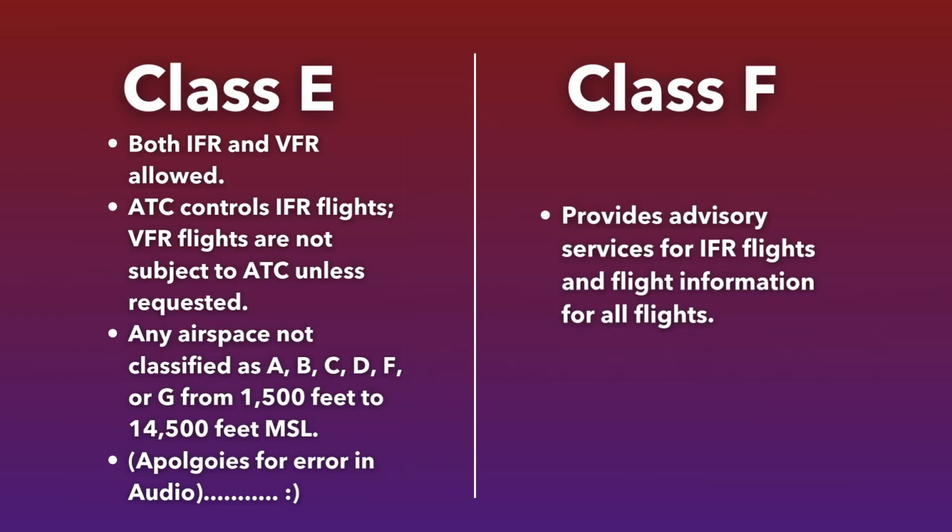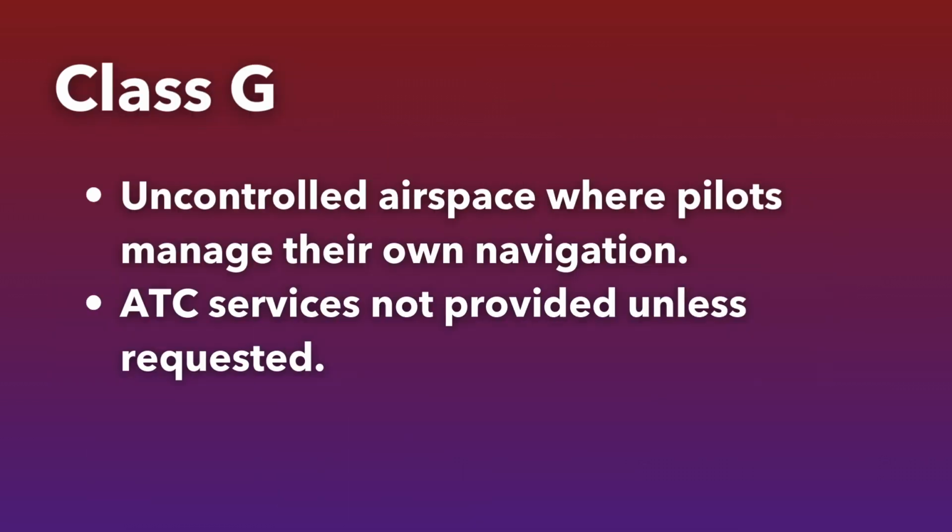Class E allows both IFR and VFR operations, but while ATC controls IFR flights, VFR aircraft are not subject to ATC oversight unless requested. Generally, any airspace between 1,500 feet and 14,500 feet above mean sea level is classified as Class E in the US, but exceptions do apply. Class F is less common but offers an advisory service for IFR flights and basic flight information for all aircraft. Class G, on the other hand, is entirely uncontrolled airspace where ATC services are not provided unless requested, leaving pilots responsible for their own navigation and separation.